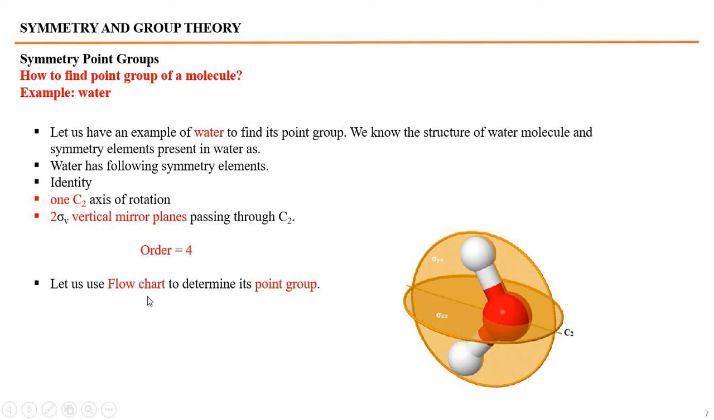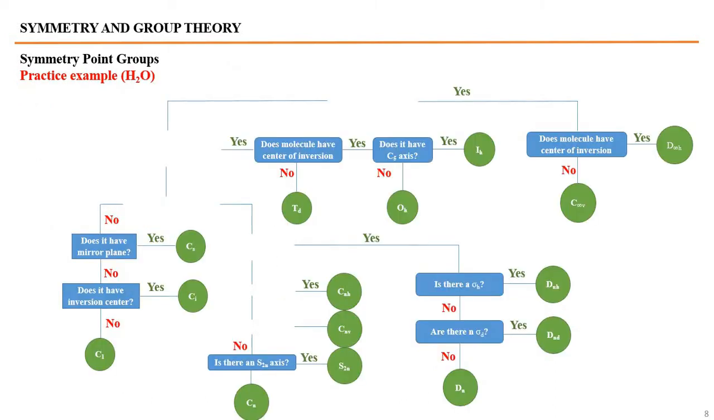Let us take the flow chart to find the point group of water. We apply the first condition. Is the molecule linear? No, it is not linear. So we cross the right hand side and move to the left hand side to the next condition. What is the next condition?